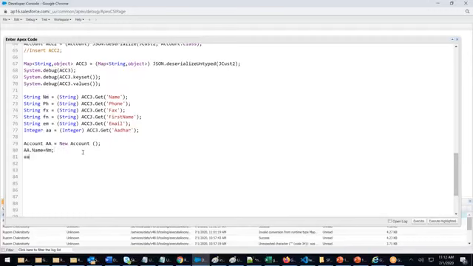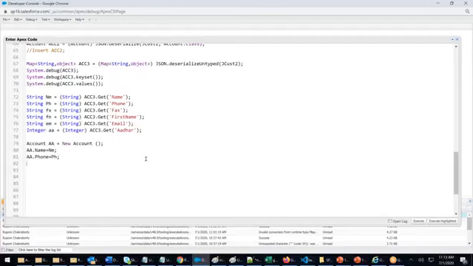Next, a dot phone is equals to what? ph, because ph is storing the phone. Next, a dot fax equals fx.